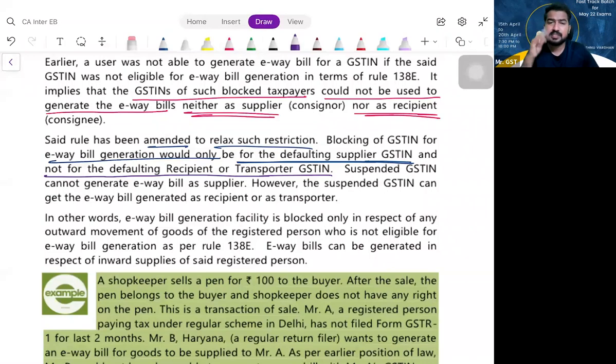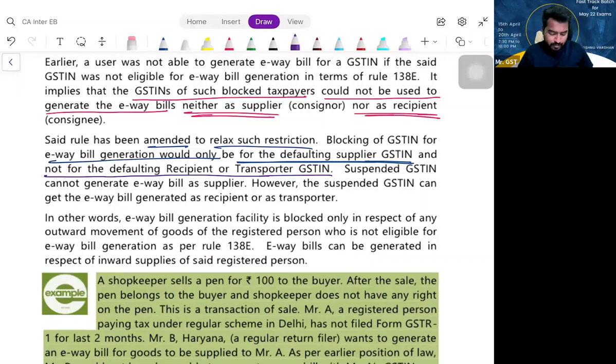For your purchases, e-way bill can be generated. Earlier, how was the restriction? You could not be either supplier or recipient. On your purchases, you could not raise e-way bill, and for your sales also, you could not generate the e-way bill. But now they have just given some relaxation. As a recipient, you can generate the e-way bill, but as a supplier, you cannot. So that was the amendment.